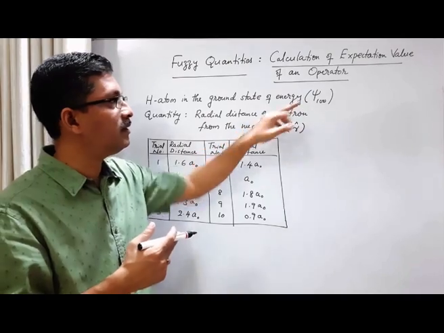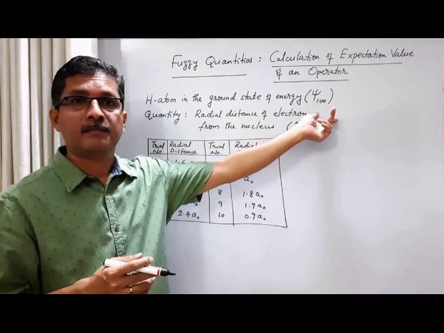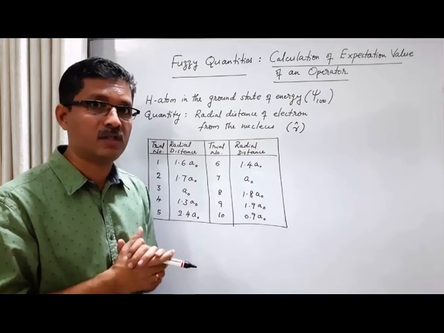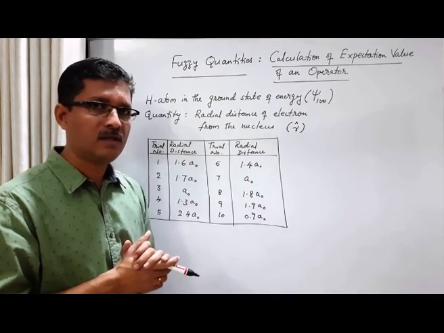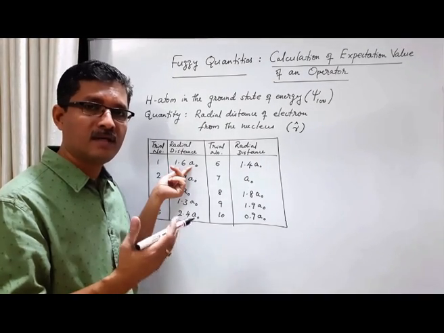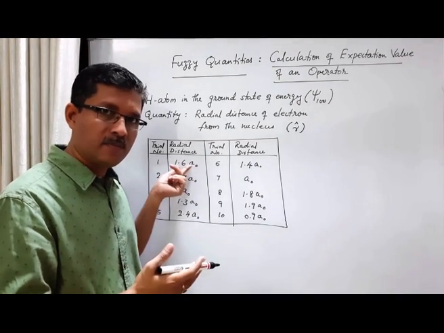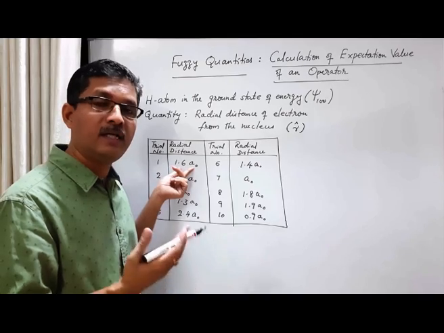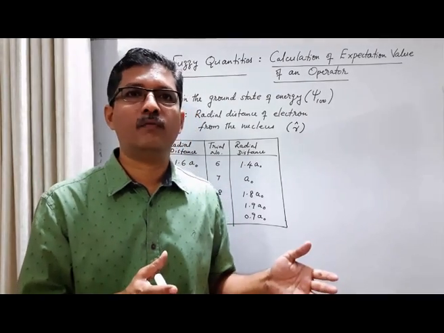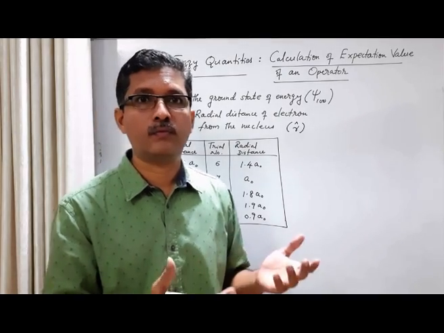Suppose that after this measurement it is in the ground state of energy, the state is the same. So let us say the state has not changed. If the state has not changed, we should not get the same value. If we do a second measurement in the same system, we get this. A third measurement, we get this. A fourth measurement, we get this. It means that if repeated measurements give the same value, the system is now in an eigenstate. Eigenstate of which operator?